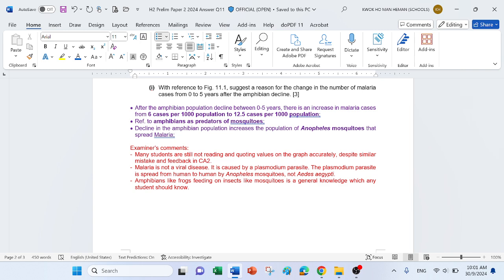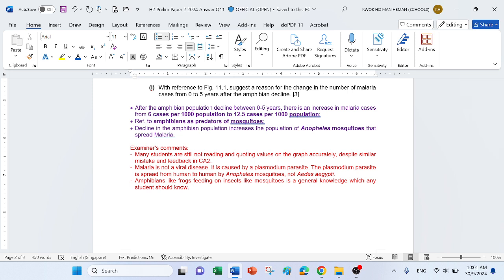The Anopheles mosquitoes that spread malaria in particular. Another comment, another mistake is that malaria is not due to a virus, it's due to a Plasmodium parasite. All this you should know, because the learning outcome included malaria and dengue. When we talk about how climate change causes the spread of mosquito-borne diseases, it's both dengue and malaria. There is the information about Anopheles and Plasmodium parasite in the notes.